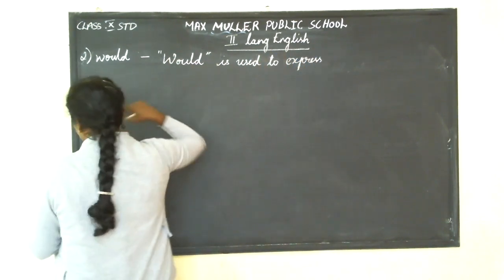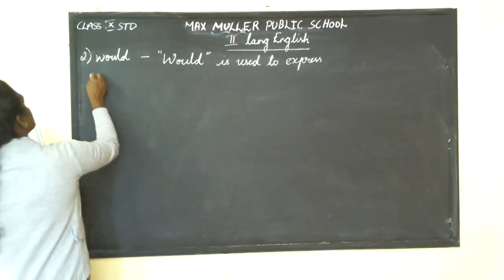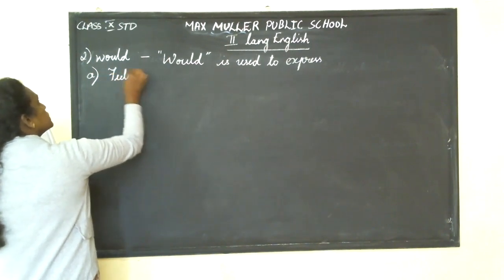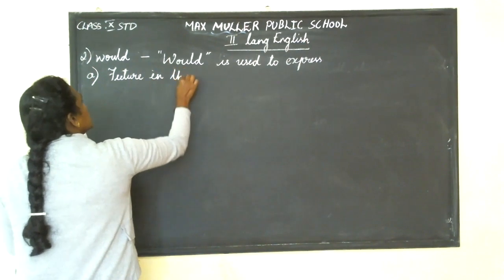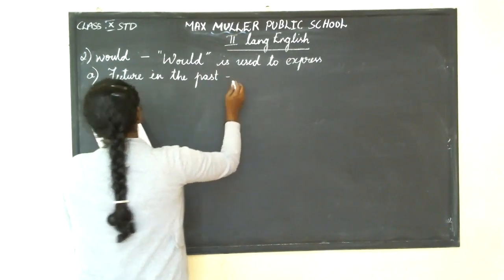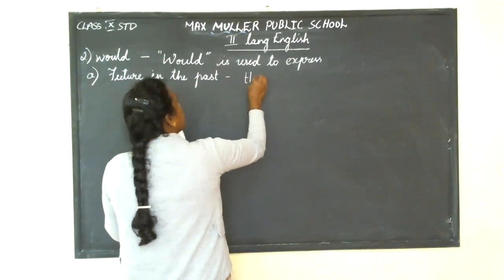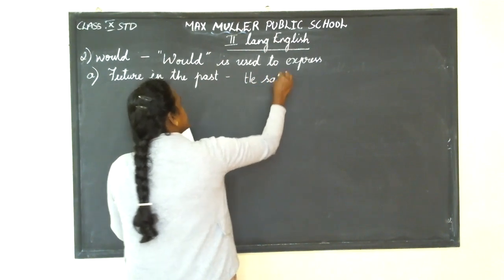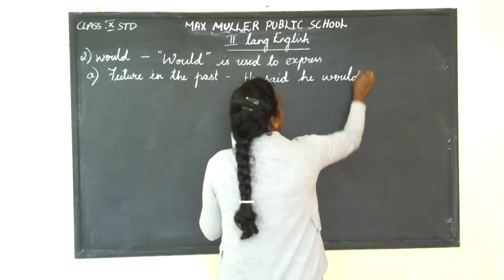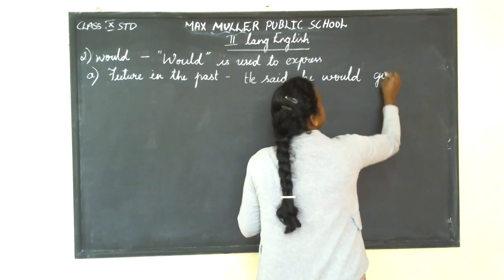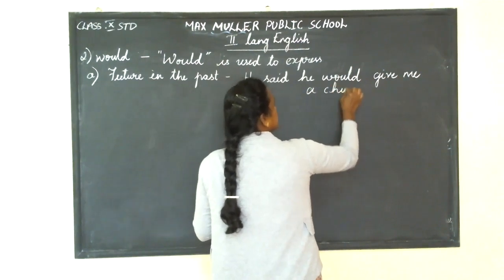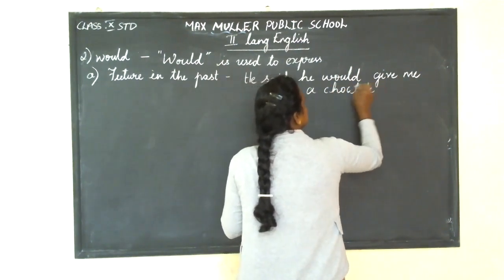Don't write it in a shabby way, it should be in a proper order. Future in the past. He said he would give me a lollipop, give me a chocolate. Got it?